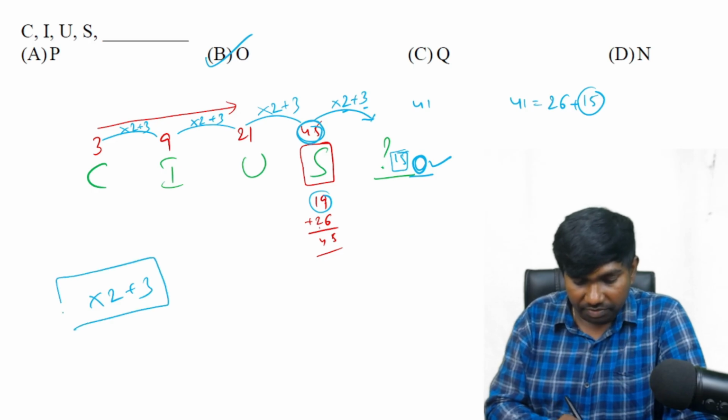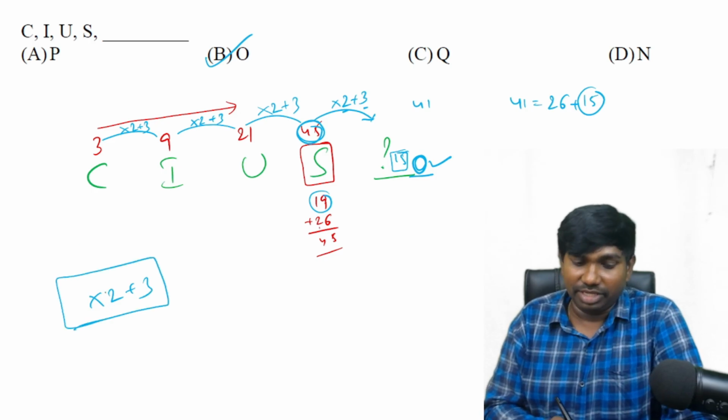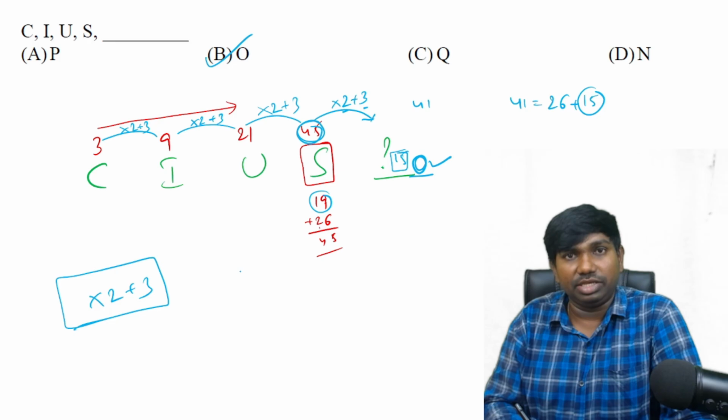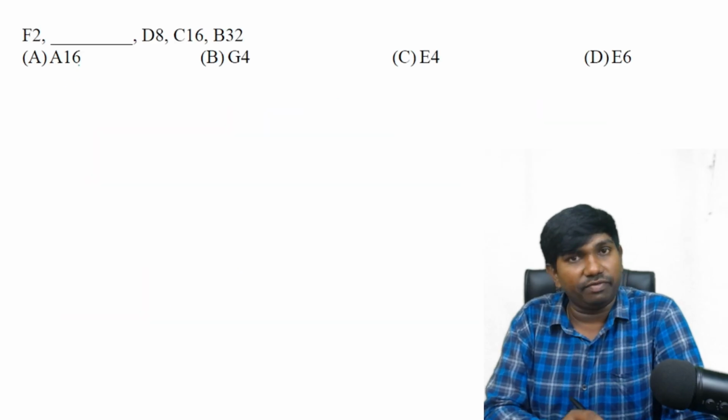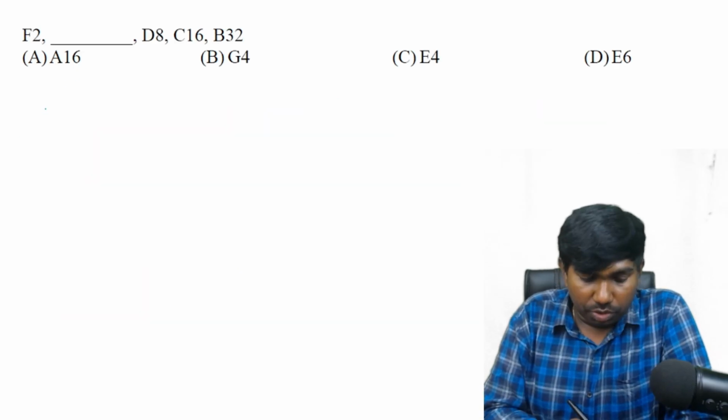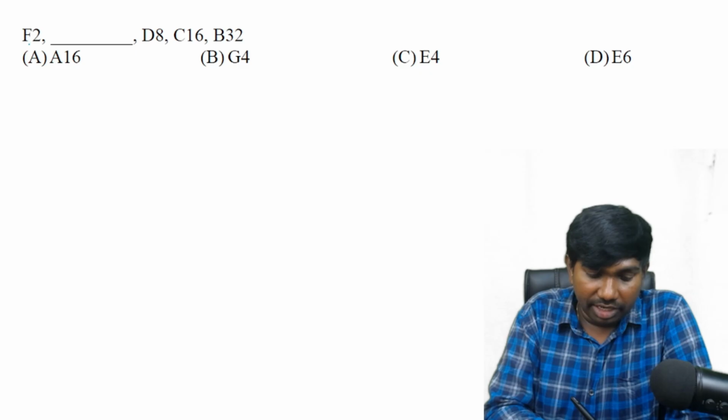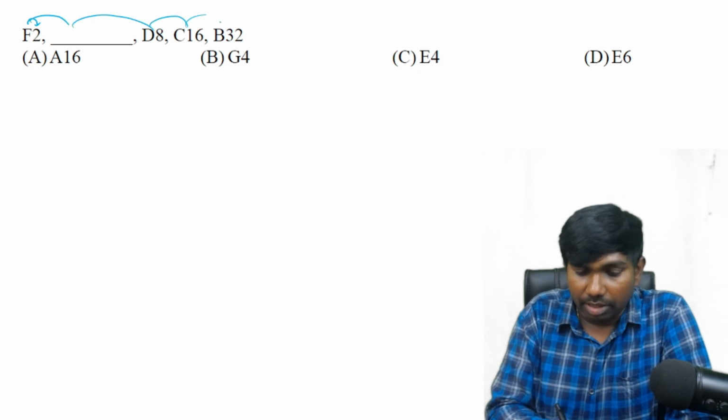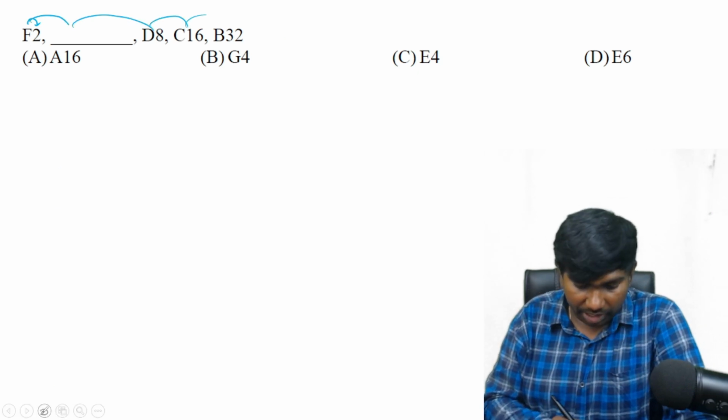So actually we have seen this type of logic in number series. Even in letter series also we can get this type. Next, it is a combination of numbers and letters together. So here either we can relate letters and numbers in this way, or we can also take a letter logic and number logic separately, depending upon the situation.